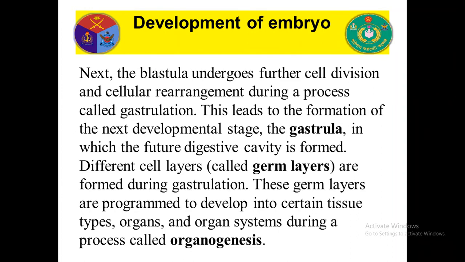We are mammals, I mean chordate animals, so we have 3 germ layers. From these 3 germ layers, our different organs are produced. This is called embryogenesis. These germ layers are programmed to develop into certain tissue types, organs, and organ systems during a process called organogenesis.